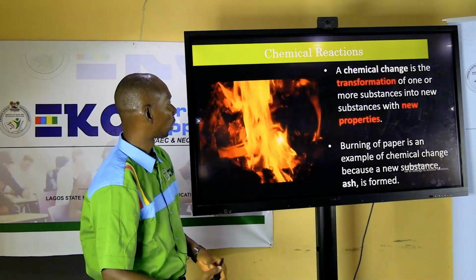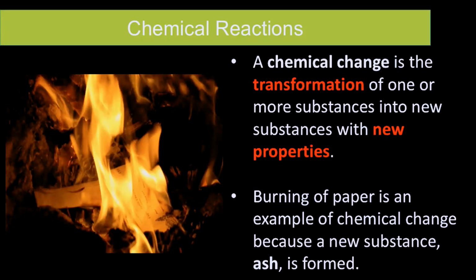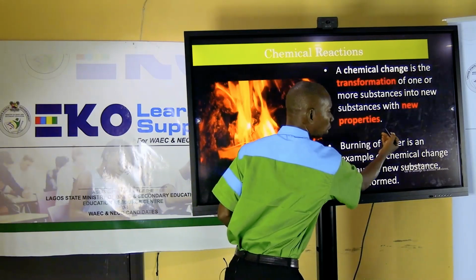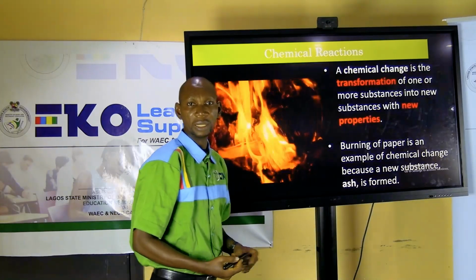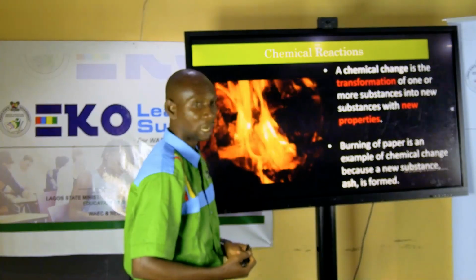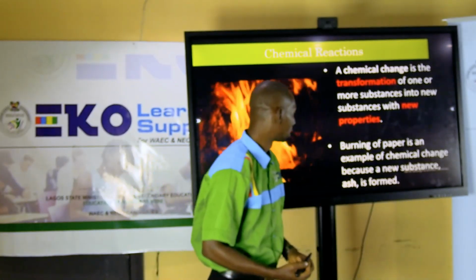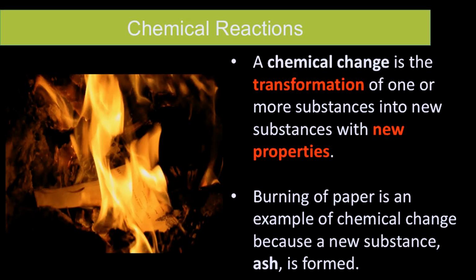So I want you to write down, a chemical change is the transformation of one or more substances into new substances with new properties. The emphasis here is on new properties because a new product, a new substance, is produced anytime a chemical change occurs. Burning of paper is an example of chemical change because a new substance, which is ash, is formed.